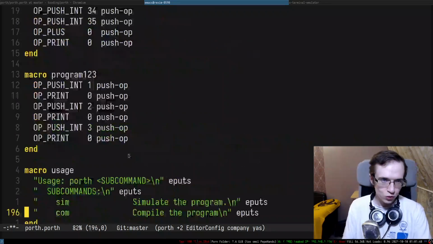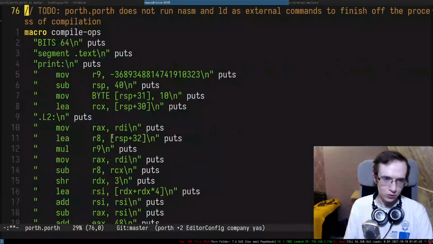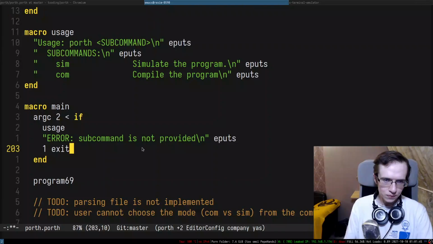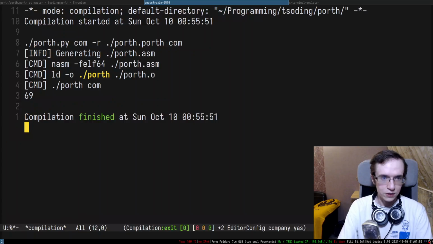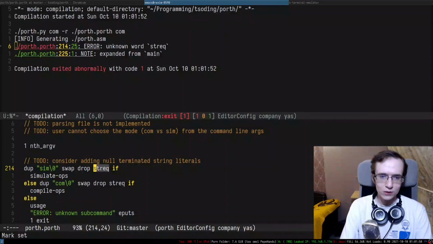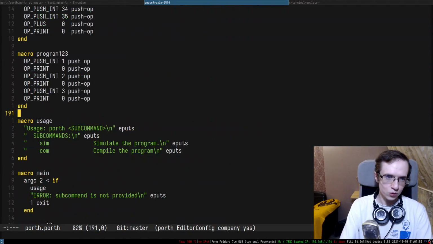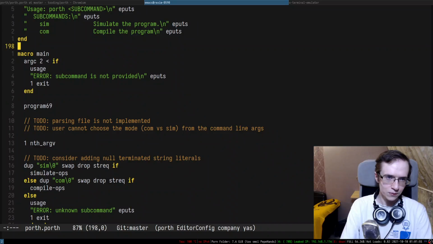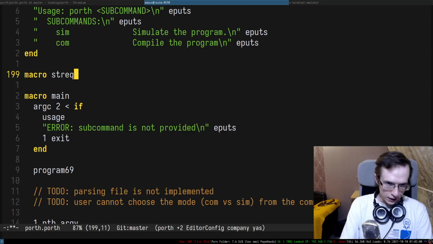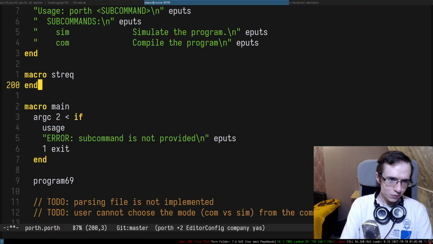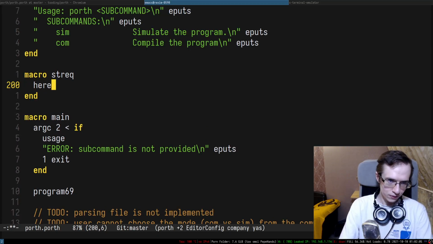All right. So let's see if this entire thing compiles. It's actually pretty big, not gonna lie. So 225 lines of code. Okay, so we don't have a streq, so we have to implement this thing, right? streq. Okay, so how are we gonna be doing all of that? This is a good question.